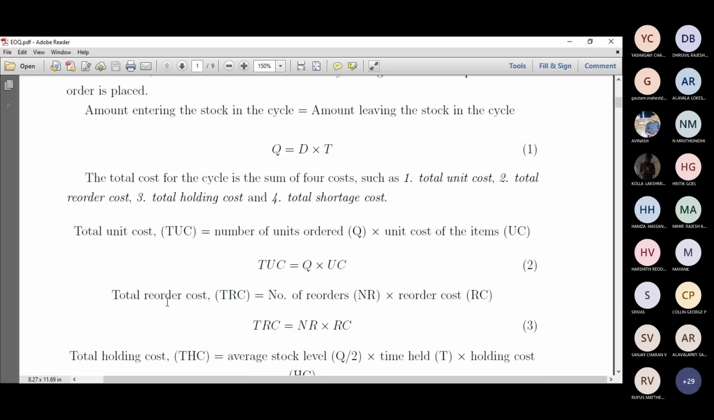Next is the total reorder cost. Total reorder cost is the cost incurred for reordering. It is the number of reorders multiplied by the reorder cost, right? As I told you, when your cycle is a little longer, your reorder is lesser. Say in 1 year, if we have 6 cycles, then the reorders are almost 5, so 5 or 6. But if the cycle is just 3, then it will be 4 times or something like that. 4 3s are 12, so probably that is higher.